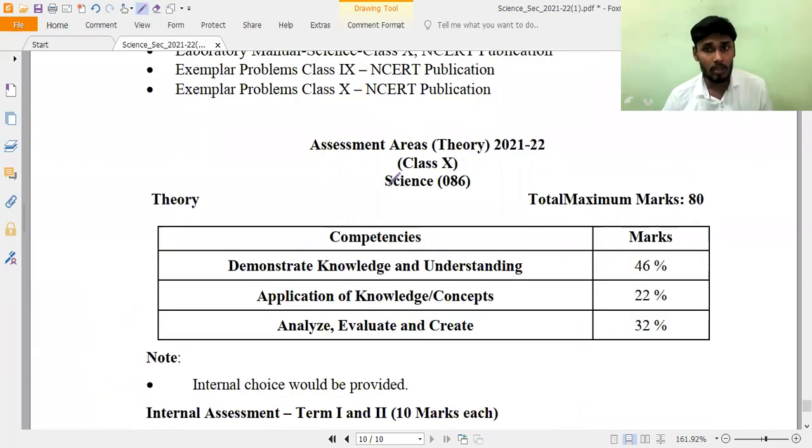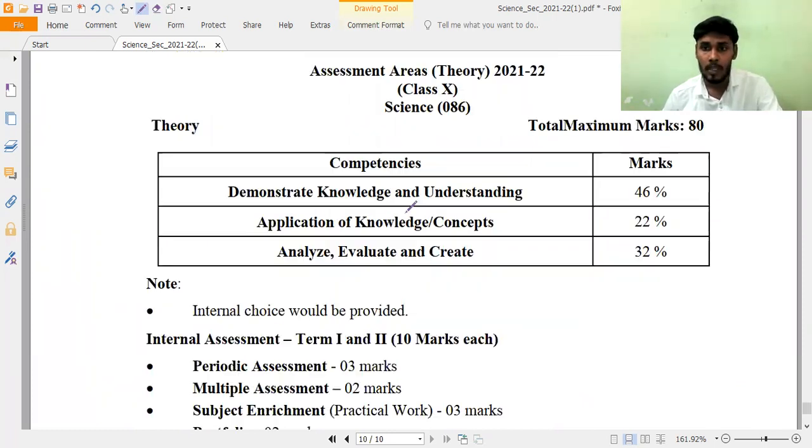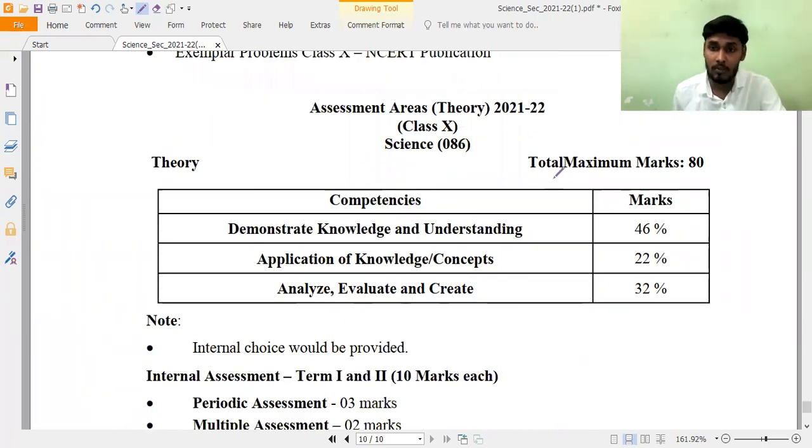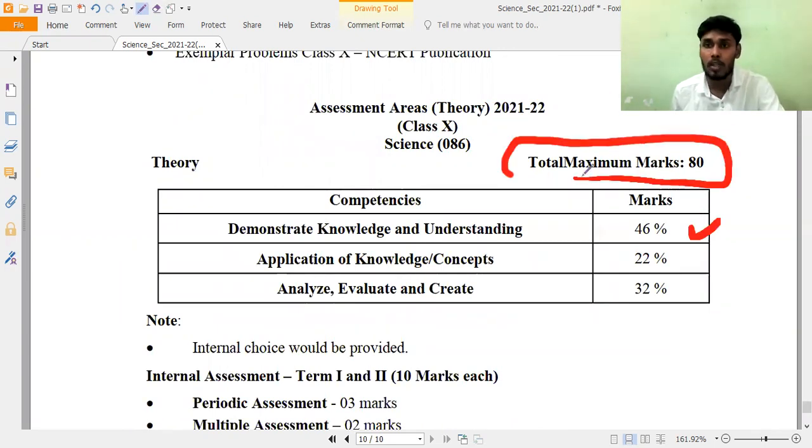Now here, if you observe, this is the assessment area for theory, and how the questions will come. You may observe 40%, 46% of marks out of 80 marks in both term 1 and term 2.